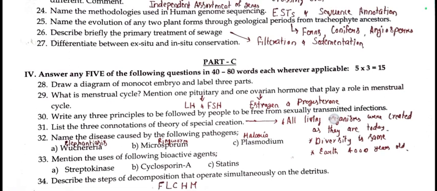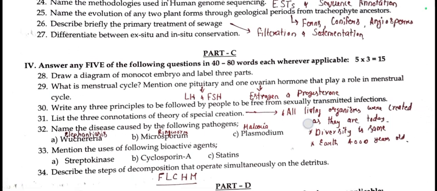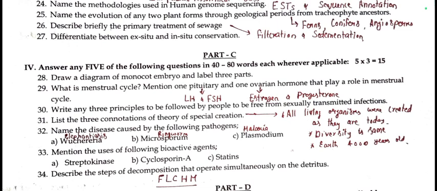And 25th question, name the evolution of any two plant forms through geological periods for tracheophyte ancestor. It is fern, then conifers, means gymnosperm, then angiosperm. 26th question, briefly explain the primary sewage treatment. Primary sewage treatment includes filtration and sedimentation.